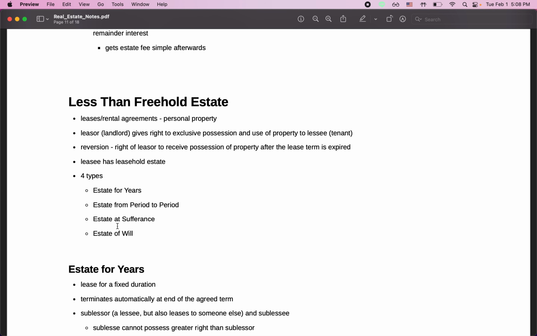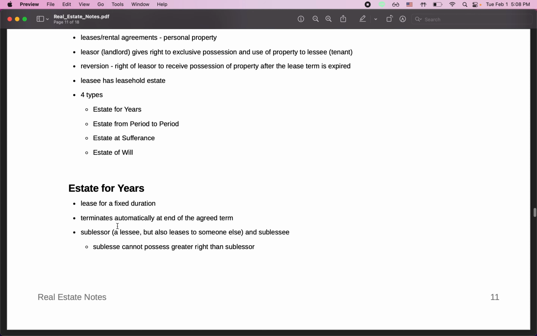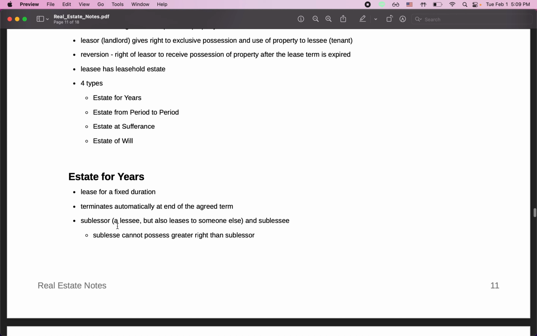Estate for years is kind of misnamed in the sense that it doesn't necessarily need to happen in years. This is essentially any lease for a fixed duration, right? Whether it's a couple of months, a year, 2 years, 3 years, multiple years. These are all estates for years, as long as there's a fixed duration, and the estate for years automatically terminates at the end of the agreed term.